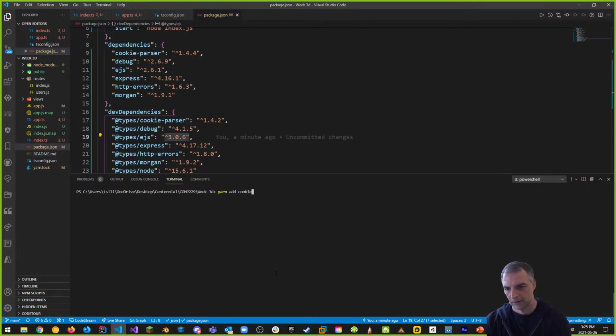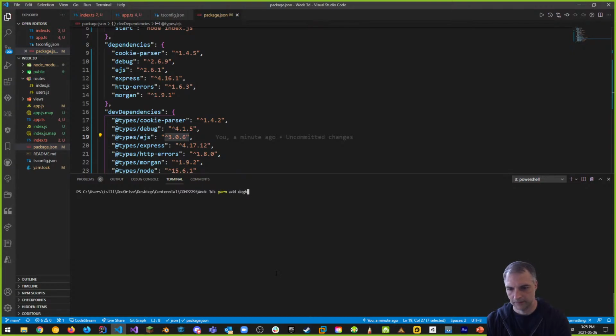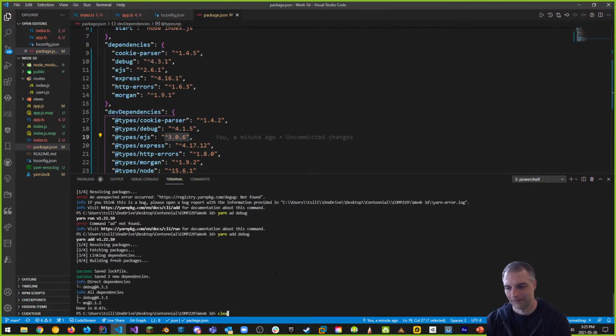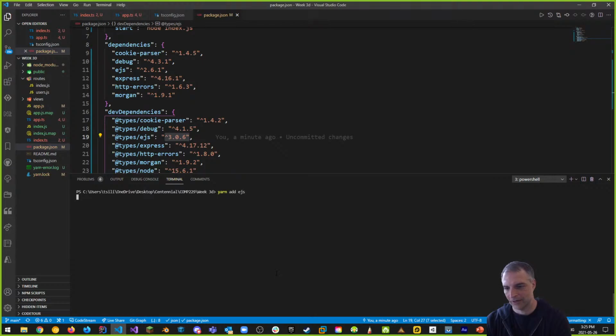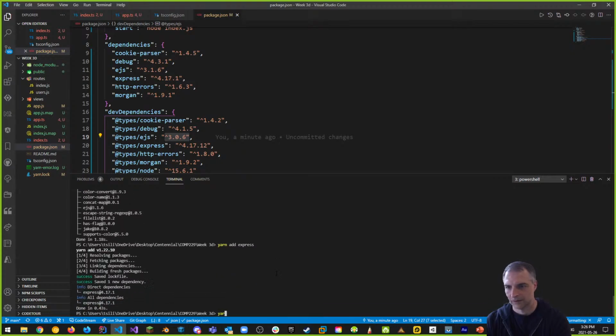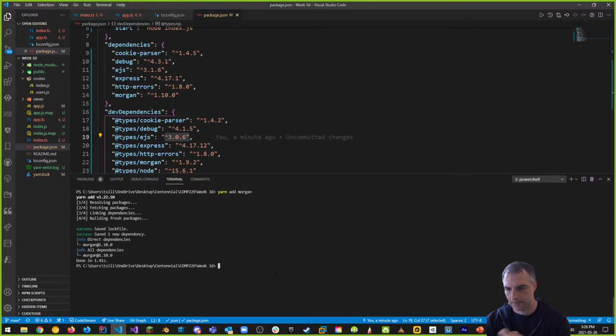Yarn add cookie parser. Oh, that's better. Yarn add debug. Yarn add debug. Oh my God. Yarn add EJS. Yarn add express. Yarn add http-errors. I'm just overriding, guys. That's what I'm doing. Yarn add morgan. Yeah, okay, now it's good.